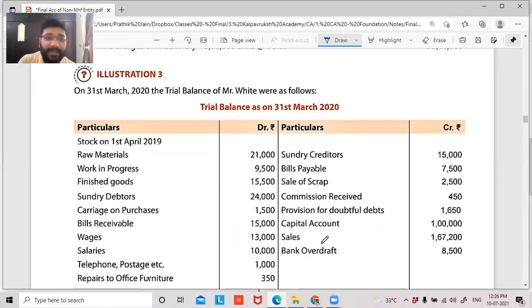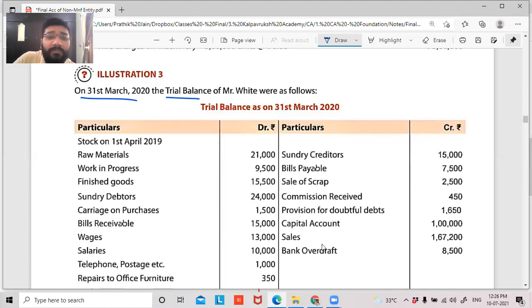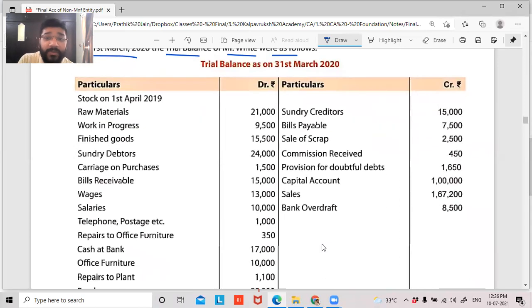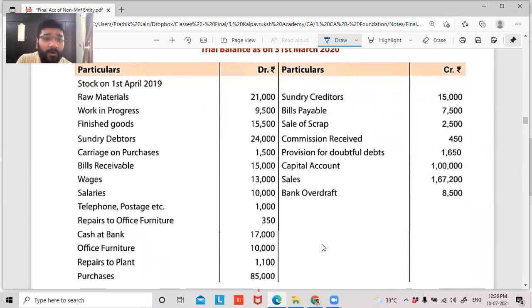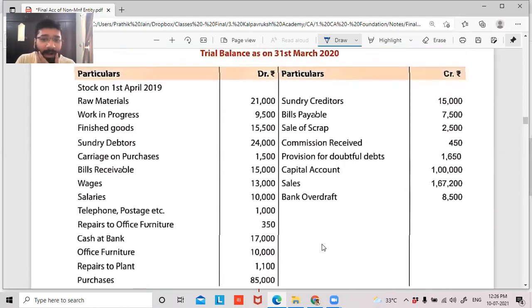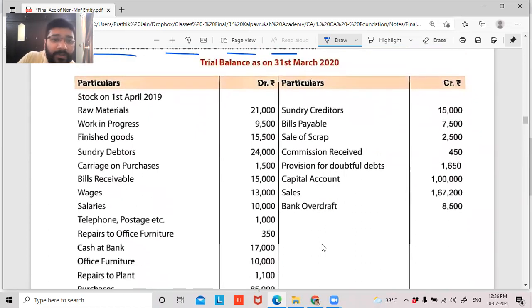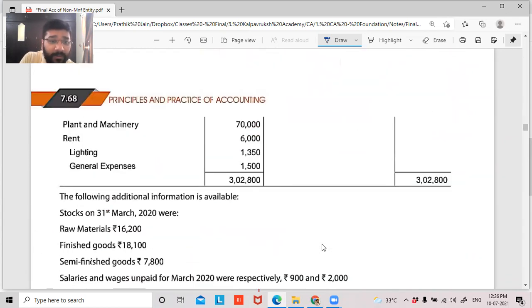Now, guys, illustration 3. It says that on 31st March 2020, the trial balance of Mr. White was as follows. The trial balance is given, okay? So the debit side and credit side are given. Stock of raw material, work in progress, all is given. So we'll mark it here, guys. Now, stock of raw material, where will this come? Which account? Manufacturing.